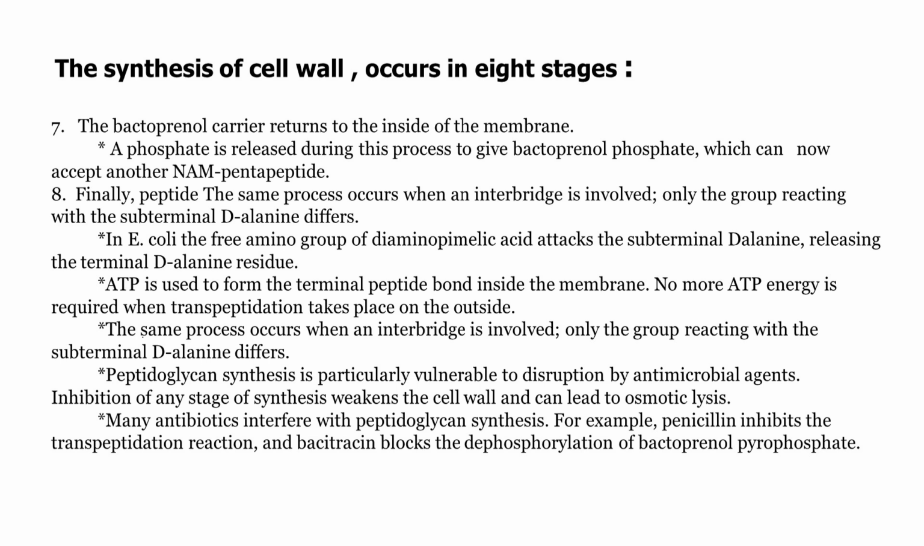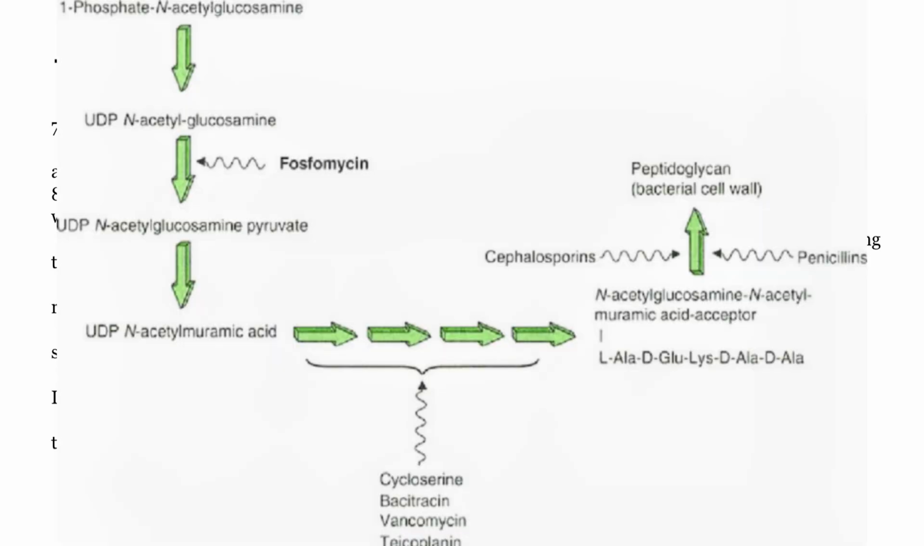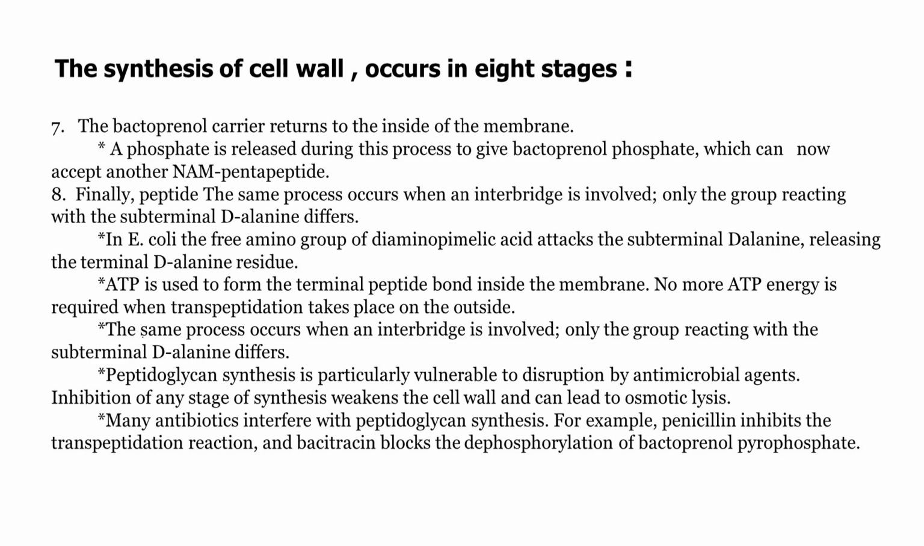During peptidoglycan synthesis, the bactoprenol carrier transports NAM pentapeptide across the membrane. When it returns inside, a phosphate is released, allowing it to pick up another NAM pentapeptide. In E. coli, an interbridge is formed when diaminopimelic acid reacts with the subterminal D-alanine, releasing the terminal D-alanine. ATP is used for this reaction inside the membrane but not outside. Antibiotics like penicillin and bacitracin disrupt this process, weakening the cell wall and causing osmotic lysis.